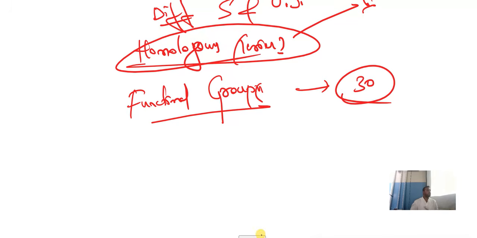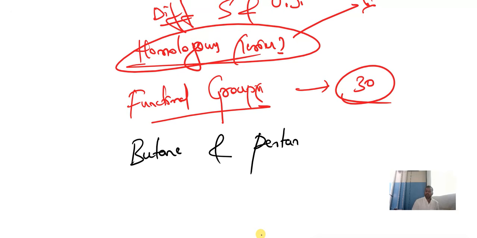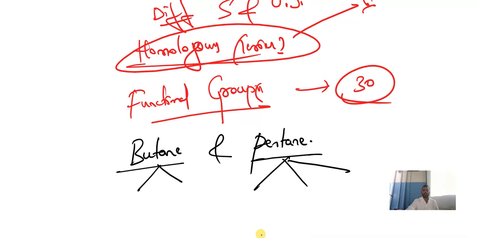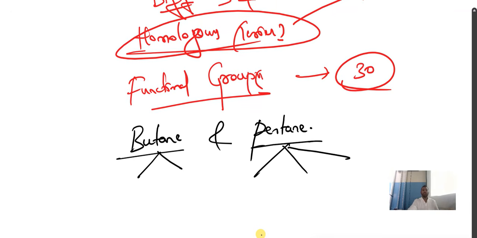They may ask you to write the isomers of butane and pentane. They may ask you to write their molecular formula and structural formula. So we have two isomers of butane and three isomers of pentane.